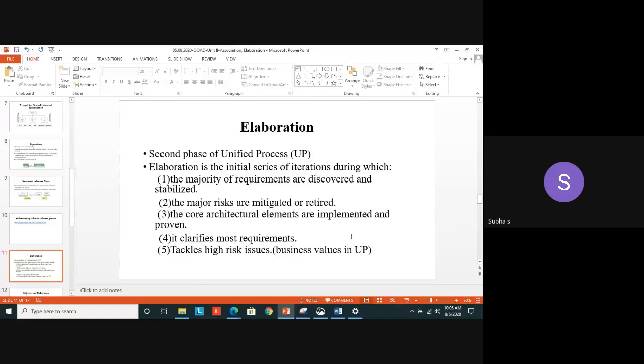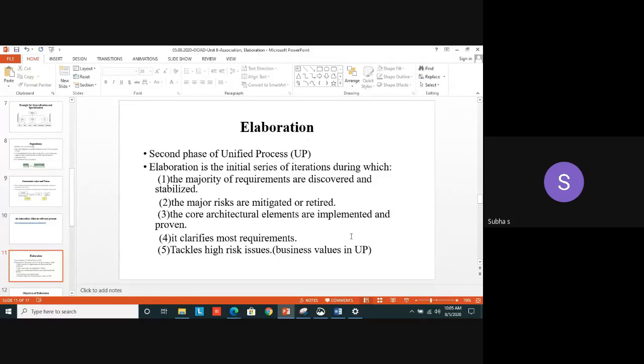So only we are using the unified process. We have so many disadvantages in the waterfall model, spiral model and all, so we are going with the unified process. It's an agile methodology. Though we are getting quick results, we can do many iterations also. We can reduce the risk then and there. That is the agile process.